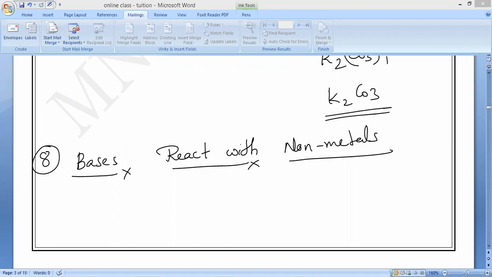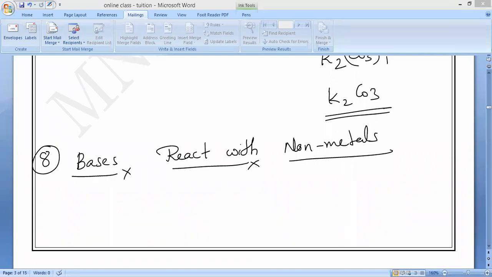So please write it. Bases react with non-metals. What should come? Can you able to say? Anybody guessing at least? Bases reacting with non-metals give salt plus water. No. Any other thing? Sir, salt plus hydrogen gas. Hydrogen gas. Wrong. Anybody? Please.